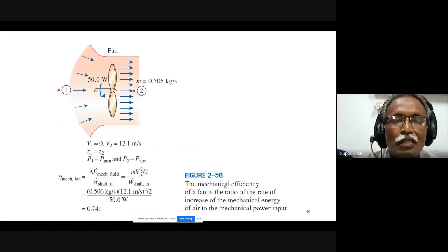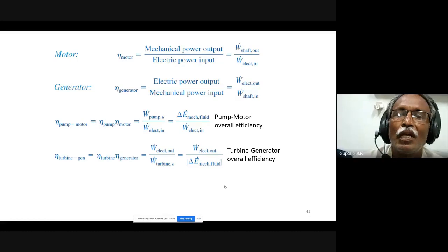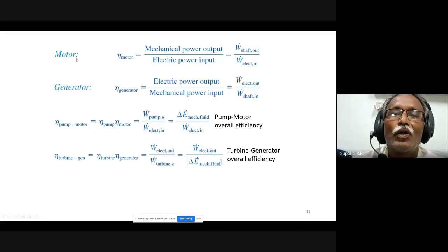So this is just an example. You can just go through it. And the motor and generator. So motor, what is the input to it? Electrical power is the input, and mechanical power is the output, the shaft rotating. So mechanical power output by electrical power input. And generator, it is reverse. So I give the shaft power, it is producing electrical power. So electrical power output by mechanical power input.